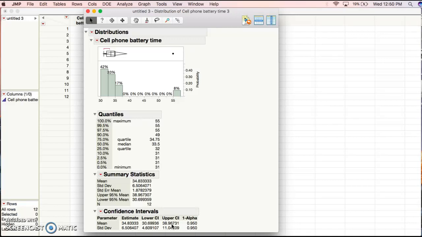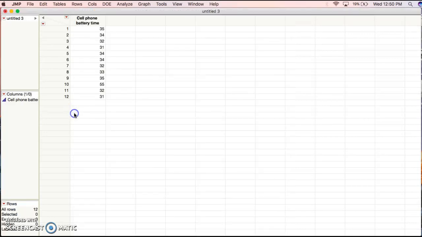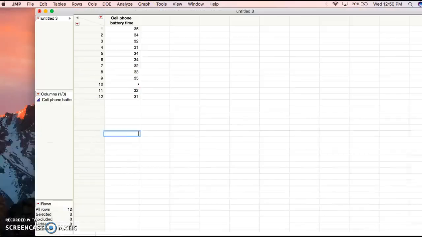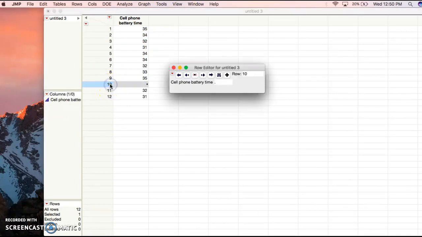So with this problem, we have to do it again, but we have to take out our outlier point to get a more accurate representation of the data. So we go back into our data, go to row 10, and delete our 55. Basically, we'll go back and do the whole thing again.